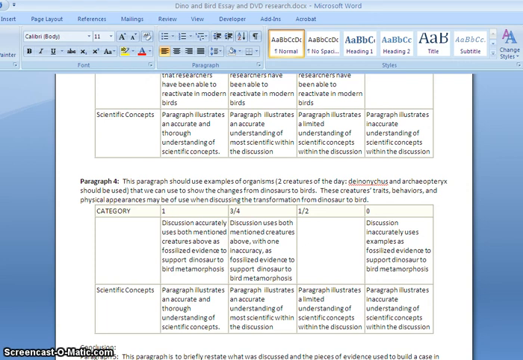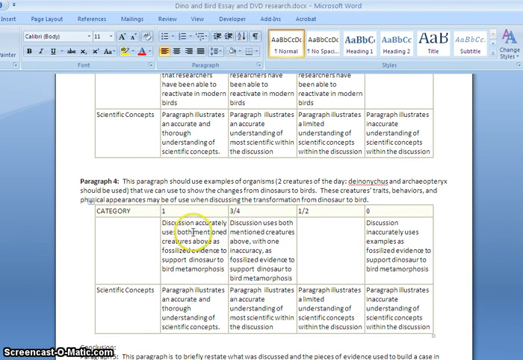Okay, go on, research about these guys, and use these 2 as examples as to how they can kind of give us the link between dinosaurs and birds. Both of these creatures' traits, behaviors, and physical appearances are very similar to dinosaurs and also to birds, and so they can be used as pieces of evidence supporting the paper saying that dinosaurs and birds are related.